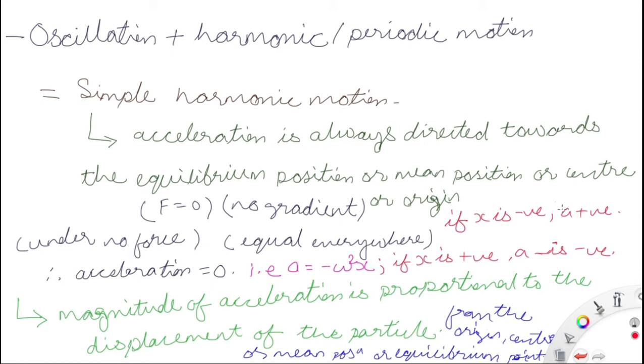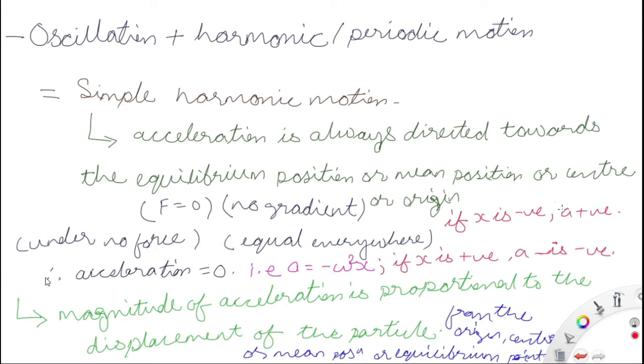Now the equilibrium position means what? There are no forces acting on it. The forces are balanced and the net force acting at that point is zero. That's why it is called an equilibrium position. That position is under no force.